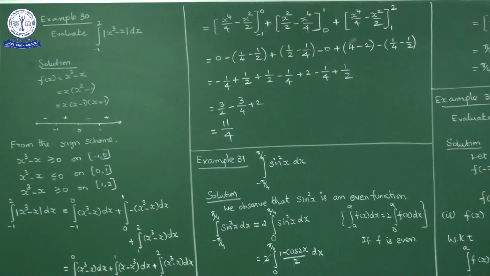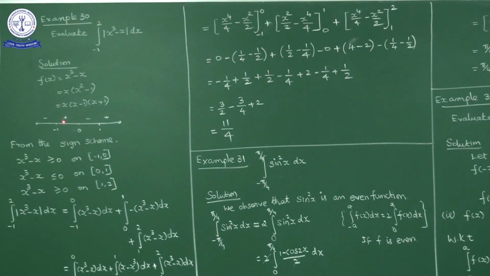Now here mod x is x when x is positive, mod x is minus x when x is negative. That is the concept. So f of x equals x cube minus x. Now take x common: x into x square minus 1, and x square minus 1 is x minus 1 into x plus 1, so x into x minus 1 into x plus 1.